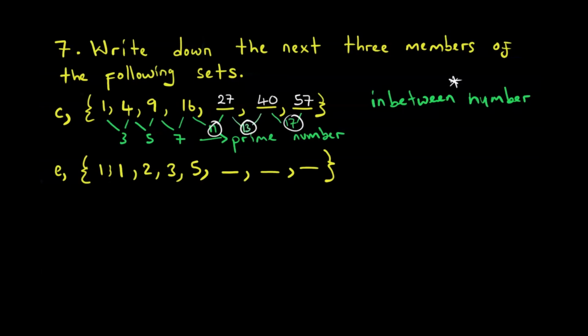Let us say we want to look for the in-between numbers again at E, which is actually one of the earliest steps many of you will take. So to find them, we take the next number, subtracting the number before it. So 1 minus 1 is 0, okay? 2 minus 1 is 1, okay? 3 minus 2 is 1, okay, and 5 minus 3 is 2.